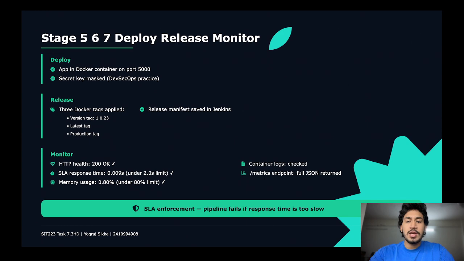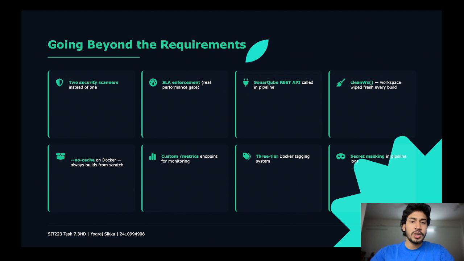In the release stage, there are three Docker tags, which are the version tag, the latest tag and the production tag. In the monitor stage, the app is checked using health and performance checks, in which we made the health endpoint before. The health response was 200. The response took 0.009 seconds, and the memory usage was only 0.80%, which is very good for our project.